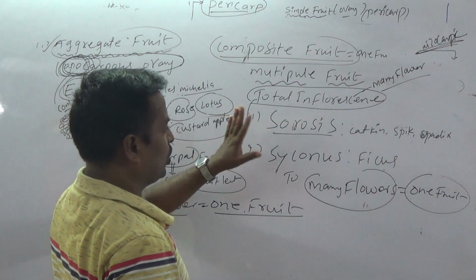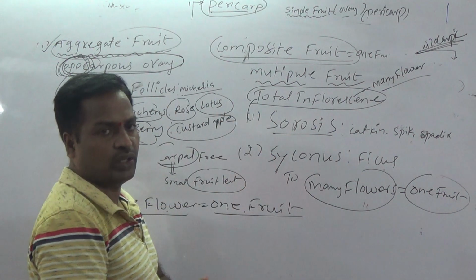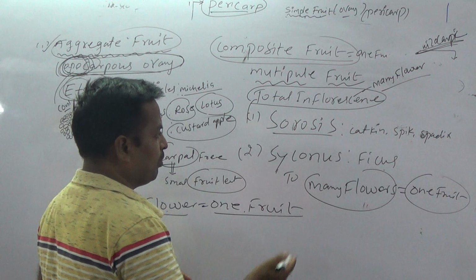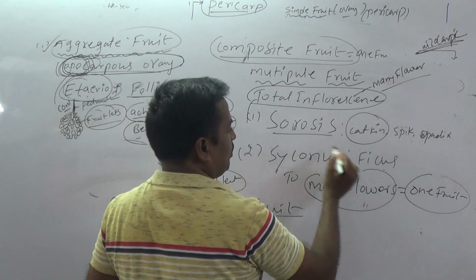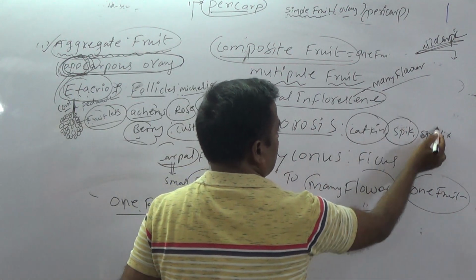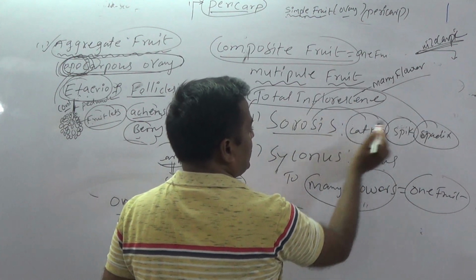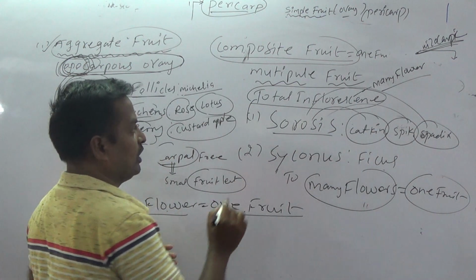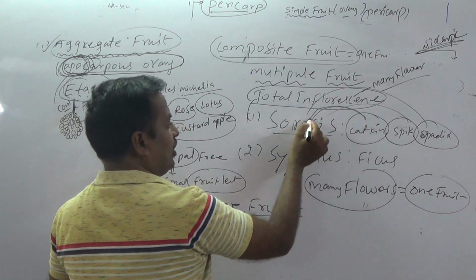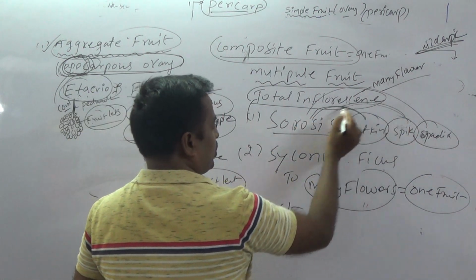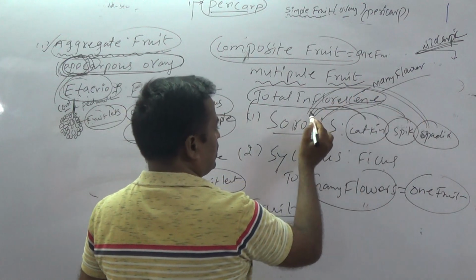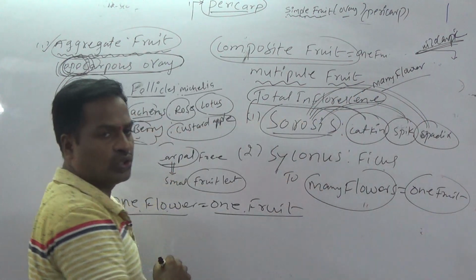It is of two types, sorosis and syconus. If the fruit is developed from catkin inflorescence, spike inflorescence, or spadix inflorescence, such fruits are called sorosis.